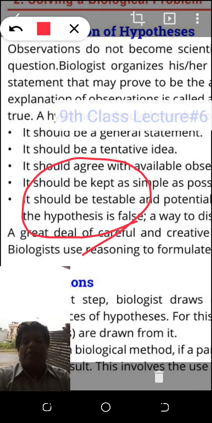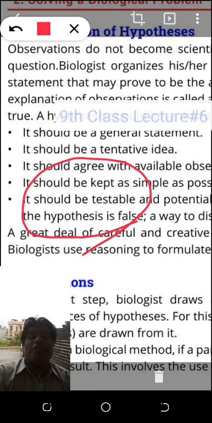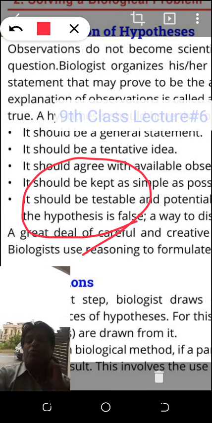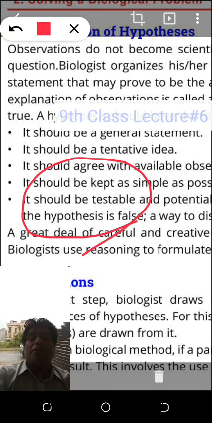But you will select only the solution which is closer to reality, which is good, a potential observation, which will be selected as a hypothesis. It should be a general statement. It should be testable so that you can perform an experiment, because if you cannot perform an experiment on the deduction, your whole scientific method fails.